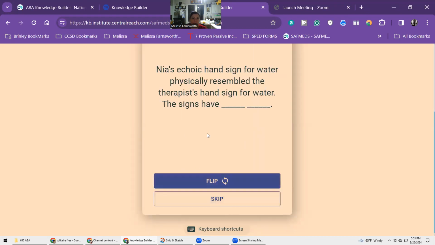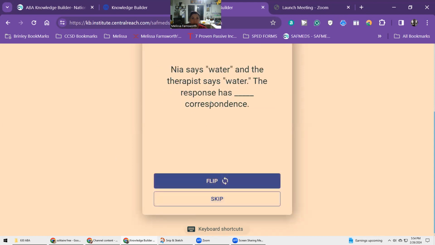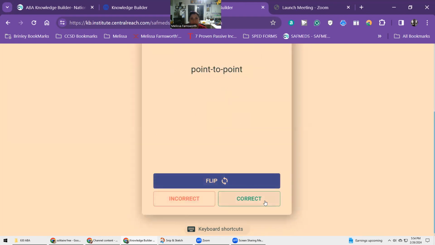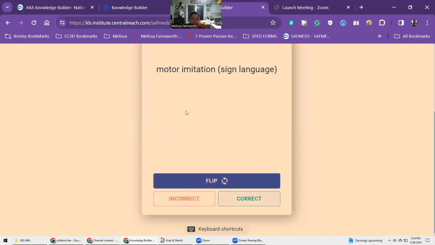Speaker. Nia's echoic hand sign for water physically resembles the therapist's hand sign for water. The signs have blank, blank. Formal similarity. Nia says water and the therapist says water. The response has blank correspondence. Point to point. Verbal behavior where a motor response is under the control of a visual verbal SD with formal similarity. Motor imitation.